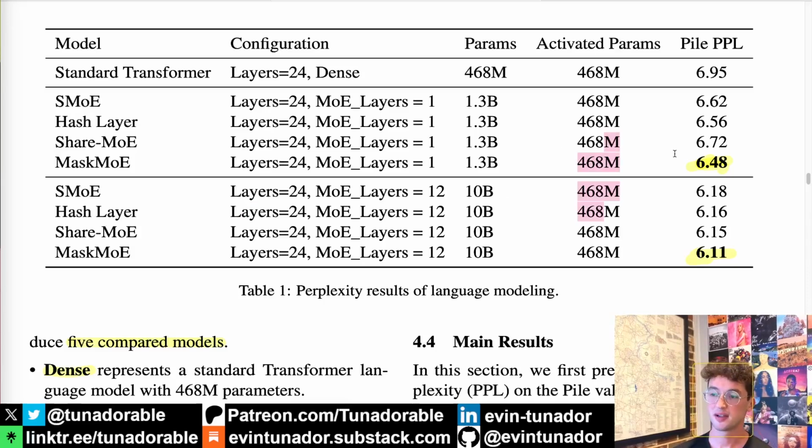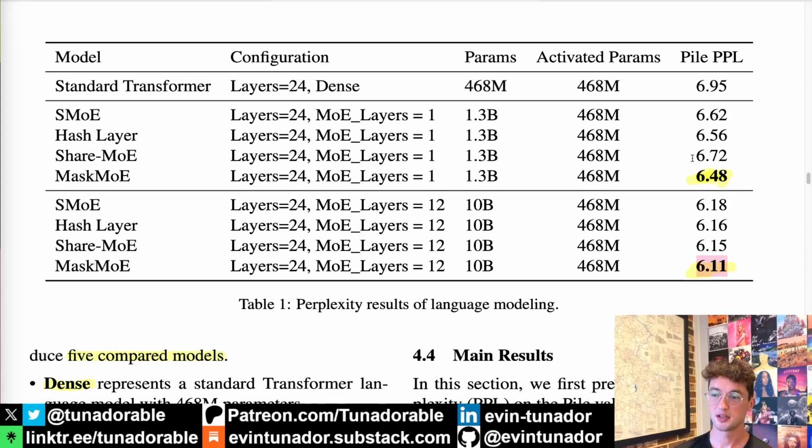And we do in fact see that mask MOE has the lowest perplexity of all the models. Interestingly, the share MOE in the biggest model barely performs better than the hash layer, and in the smaller model with just one MOE layer it actually performs worse than both the sparse MOE and the hash layer MOE. Pretty interesting.